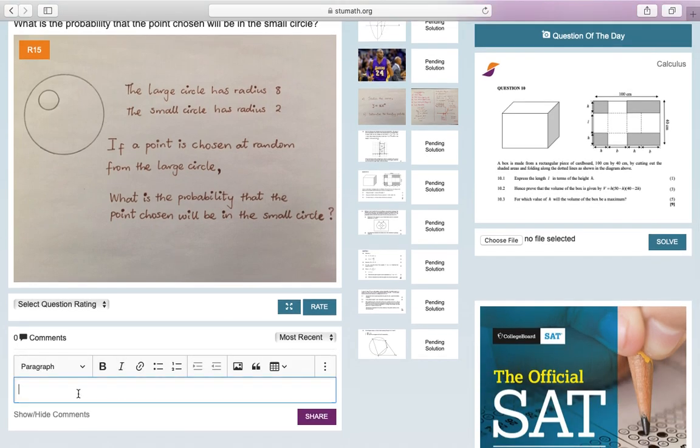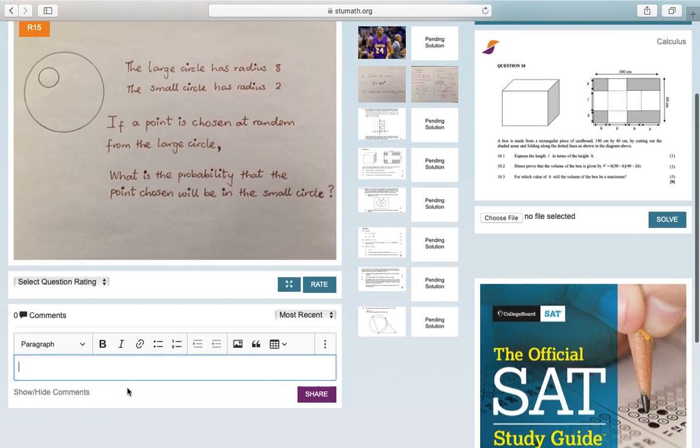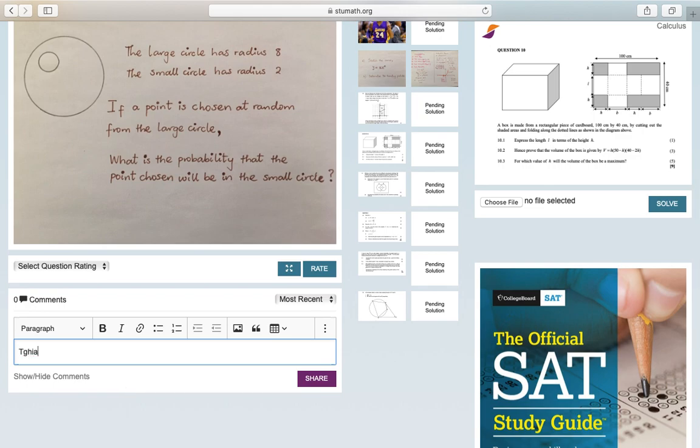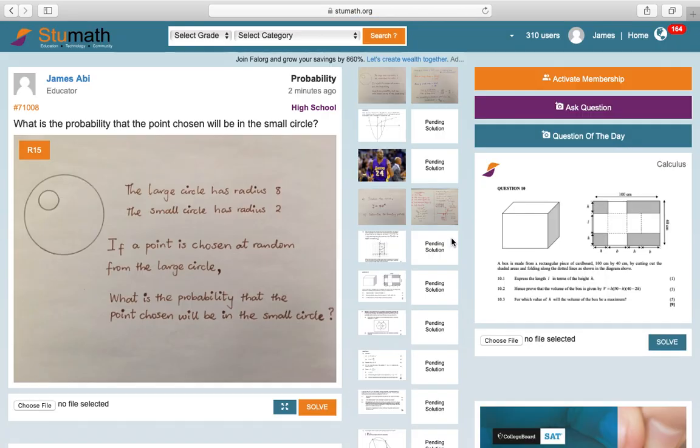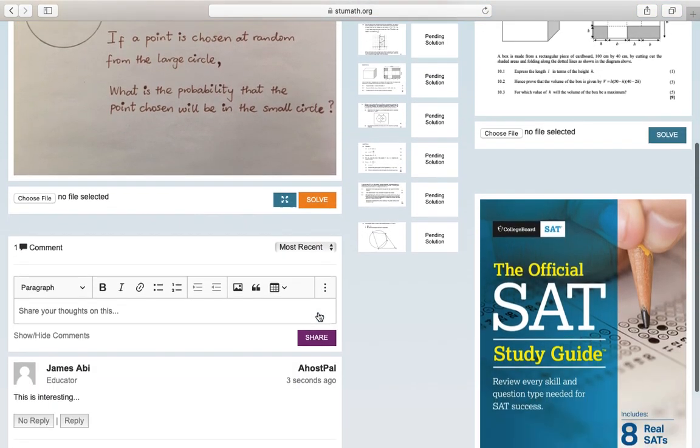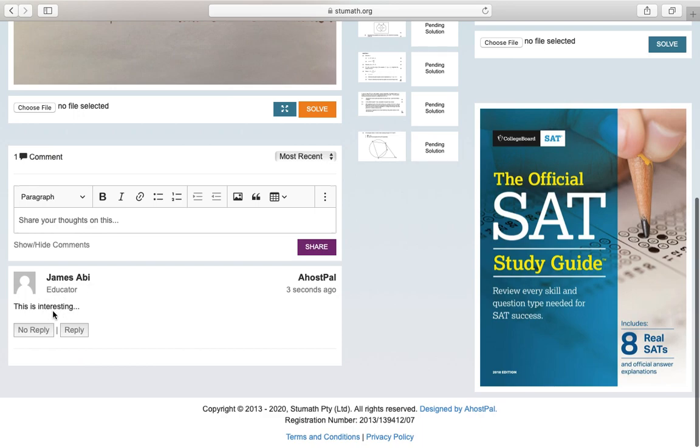I'm just going to say this is interesting. And I'm just going to share my comment and we'll see how that works. Okay, so here we are. As you can see, that's my comment. It tells us I have one comment and we can view the comment over here.